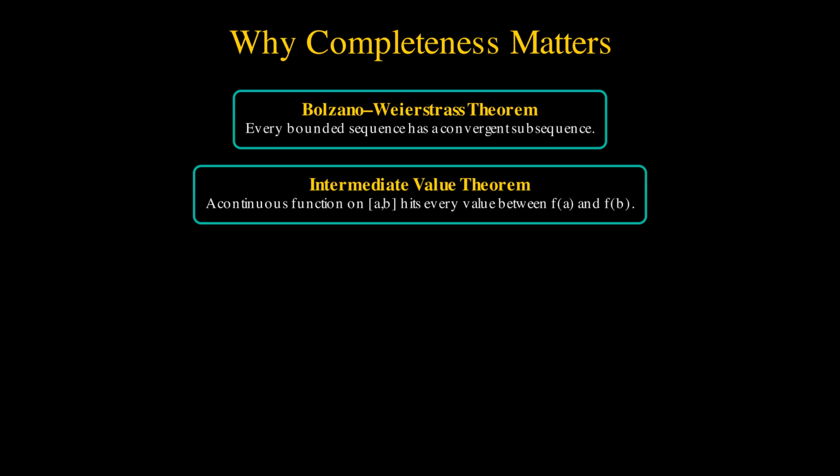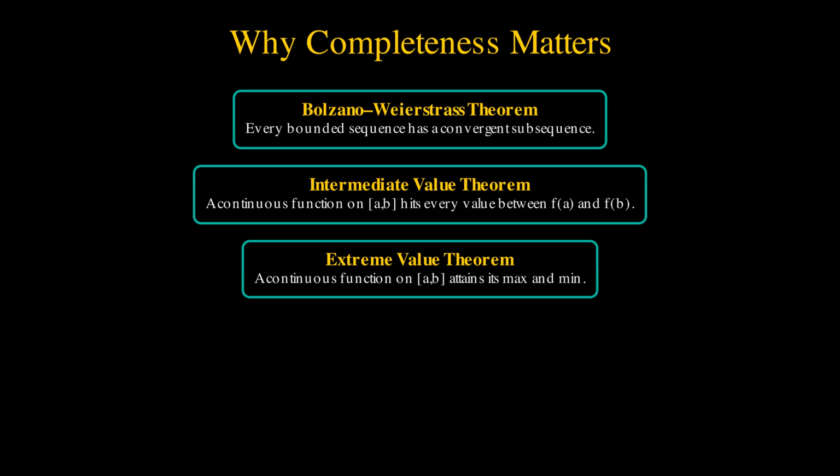Intermediate value theorem. This theorem relies on the completeness of the real numbers. It states that if a function is continuous on a closed interval [a, b], then it takes on every value between f(a) and f(b). Extreme value theorem. This theorem relies on the completeness of the real numbers. It states that if a function is continuous on a closed interval [a, b], then it attains its maximum and minimum values. All three of these theorems are proven using the completeness axiom. Without completeness, none of these proofs would hold.